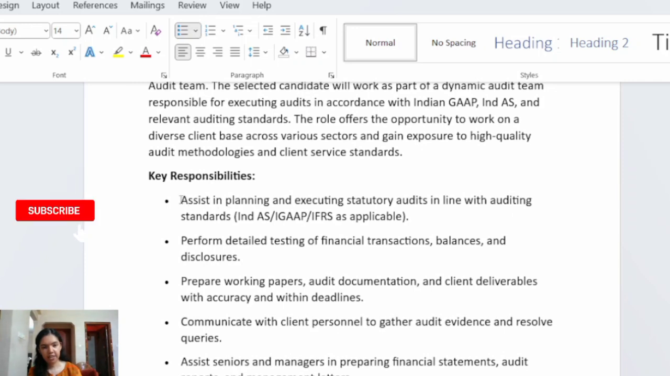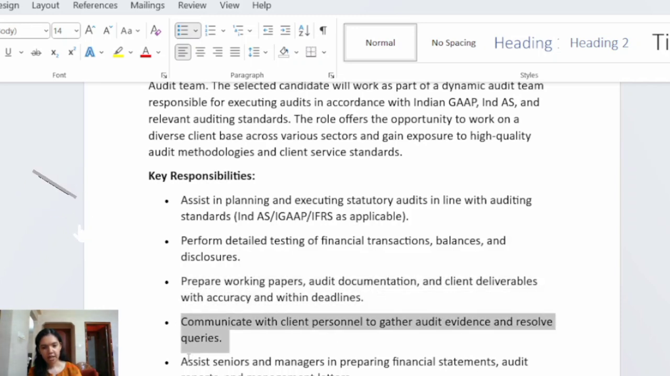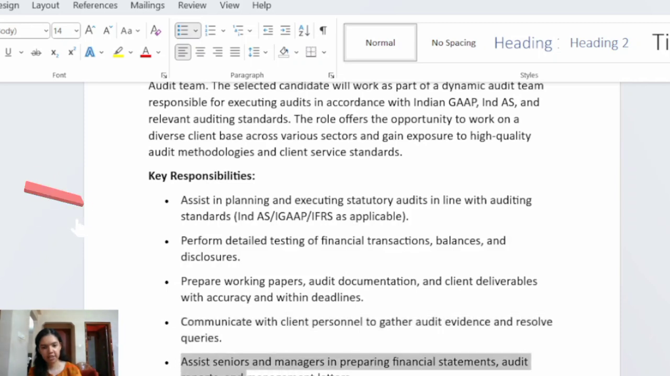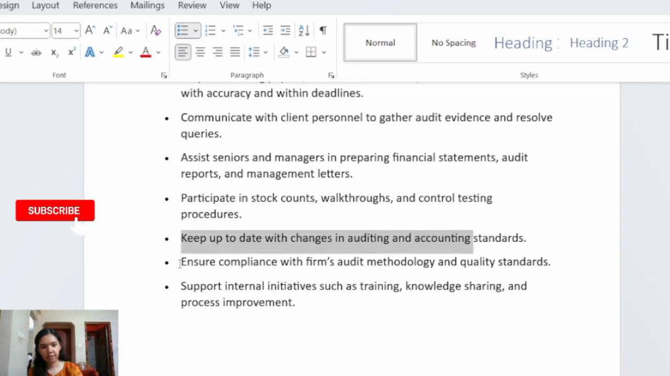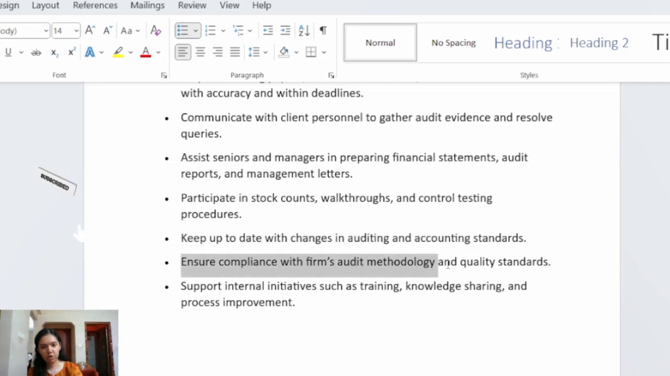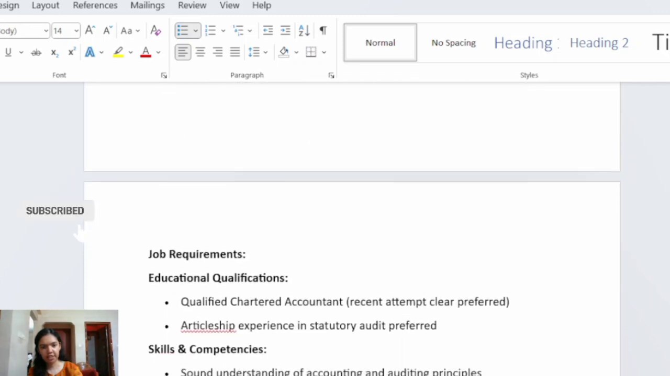Assist in planning and executing statutory audit, performing detailed testing, preparing work papers, audit documentation, communicate with the client, assist seniors and managers in preparing financial statements, audit reports, etc. Participate in stock counts, walkthrough and control testing procedure. Keep up to date with changes in auditing and accounting standards. Ensure compliance with firm's audit methodology and quality standards. Support internal initiatives such as training, knowledge sharing, etc.